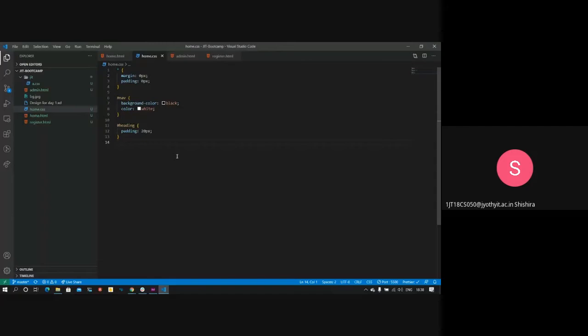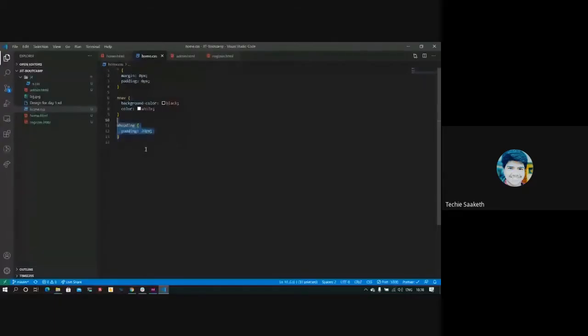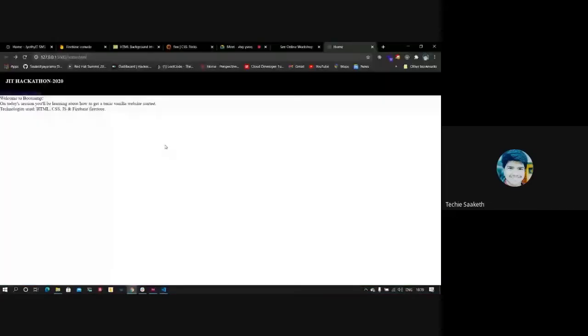Padding is also similar: padding means the inner gap between the elements. Again, you can notice that I have removed margin and placed padding here.